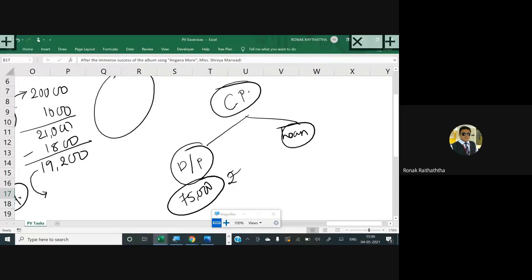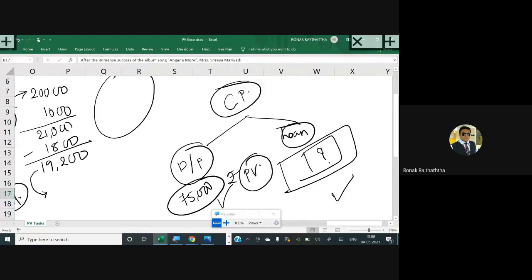And then there is a loan taken, and details about this loan are given to us. So we'll find the loan amount and then straight away add 75,000. Now 75,000 is the present value only because it's the down payment, and the down payment is paid in the present only. Okay sir, we have got it.